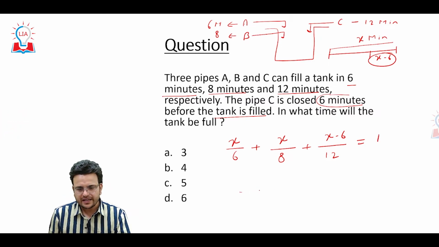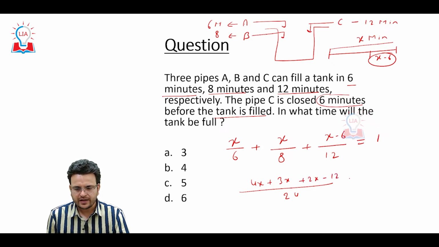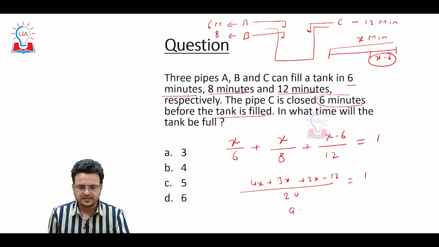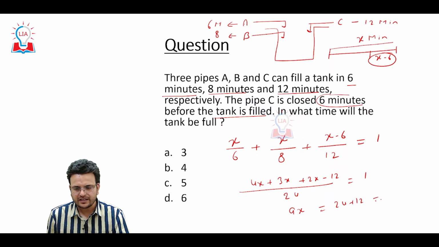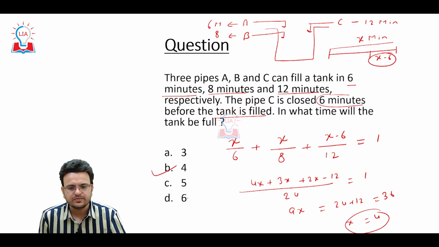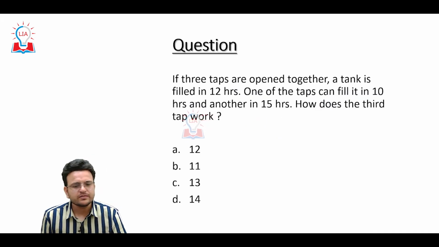So here again LCM will be, I can say, 24. So 4x, 3x, and 2x minus 12 equal to 1. It becomes 9x equal to 24 plus 12 equal to 36, and then x will become 4. So hope you are able to understand this particular question. Now come to one more question.